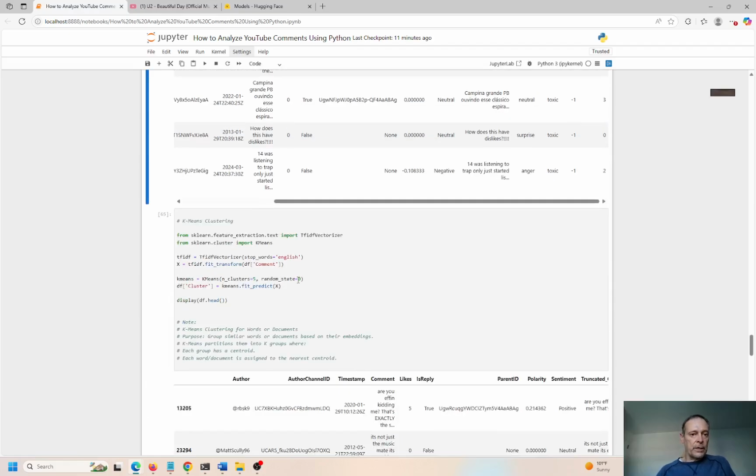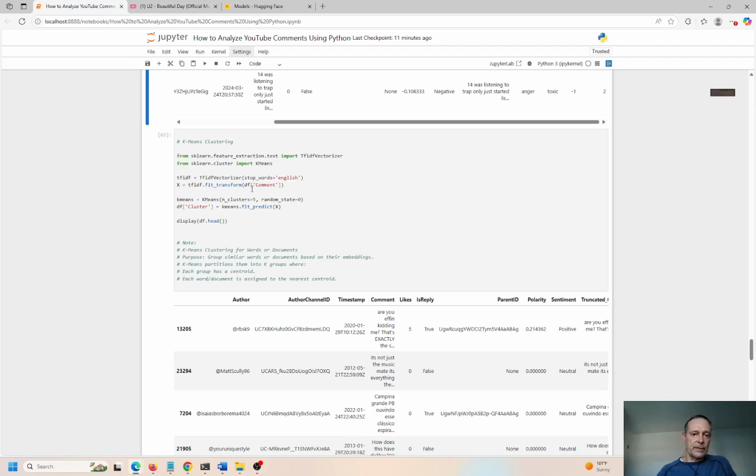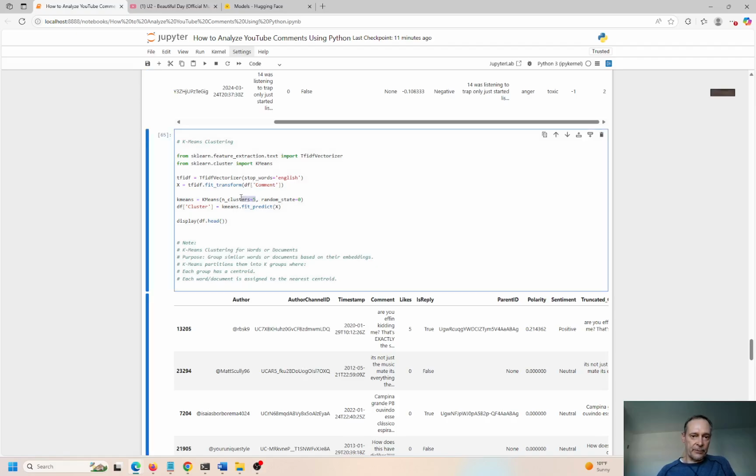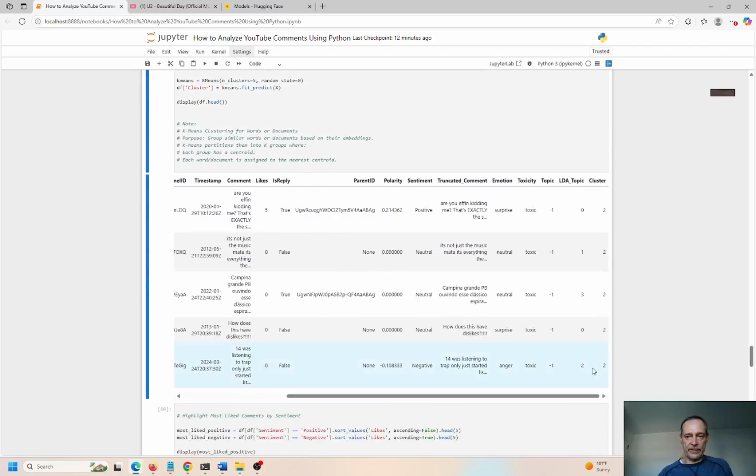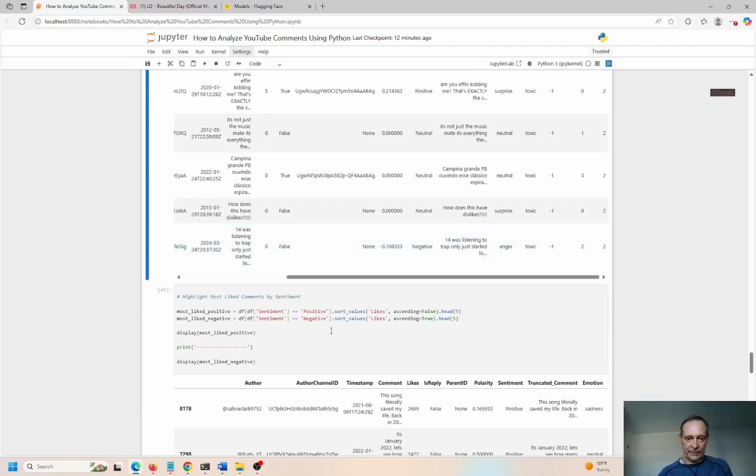Okay, so let's look at k-means clustering. We can go ahead and set the number of clusters to 5, and we're going to use TF-IDF vectorizer to create all the words into vectors. The computer can understand vectors, very easy, seamless, but it doesn't understand what words are, right? So if we're going to convert every word or sentence or a YouTube comment to be analyzed by a k-means clustering algorithm, we have to vectorize that first. So we can go ahead and do the vectorization and assign a cluster number. So we have 2, 2, 2, 2, 2. Those all go to the same cluster.